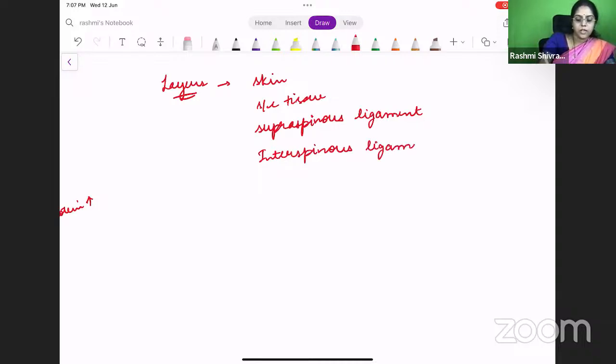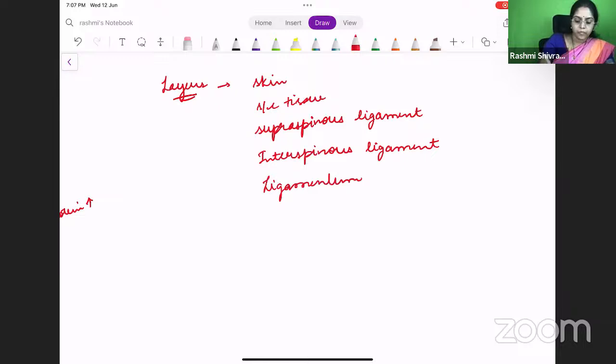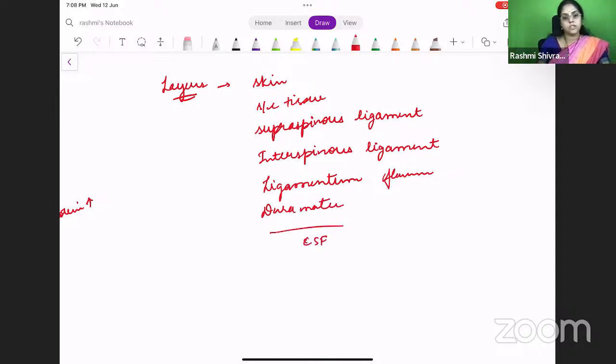Once these two ligaments are over, you have the ligamentum flavum. These all of us will remember, ligamentum flavum. And the final one will be the dura mater, after which you have the CSF. So the layers pierced are skin, subcutaneous tissue, supraspinous ligament, interspinous ligament, ligamentum flavum, dura mater, and then you get the CSF. So this is the order in piercing.